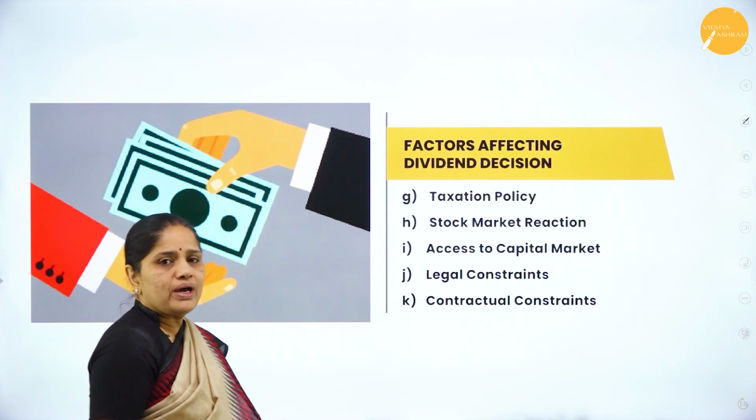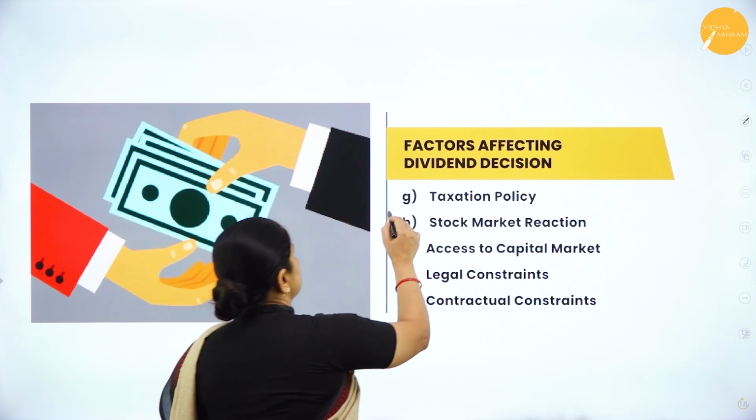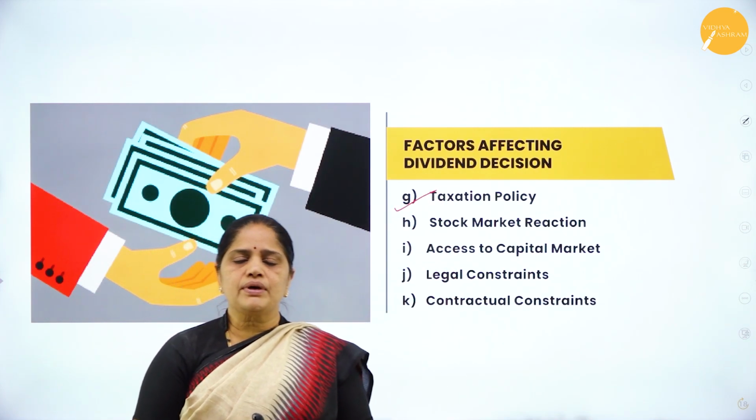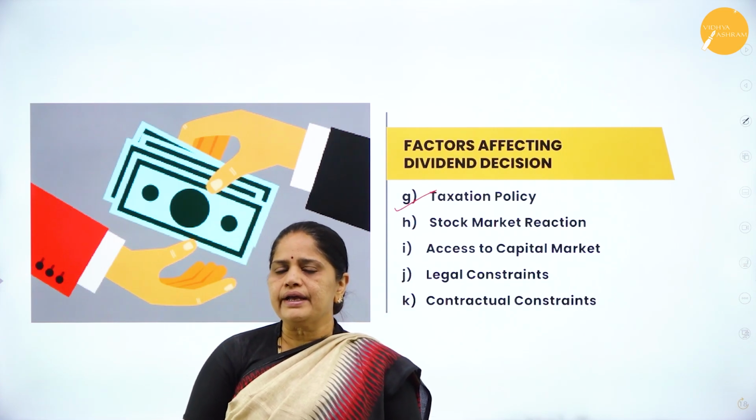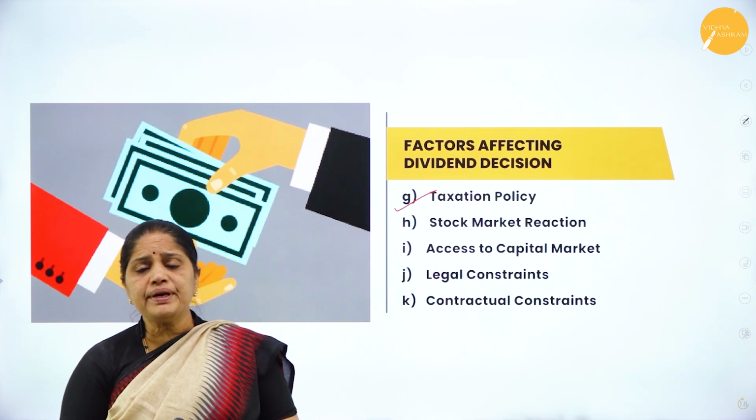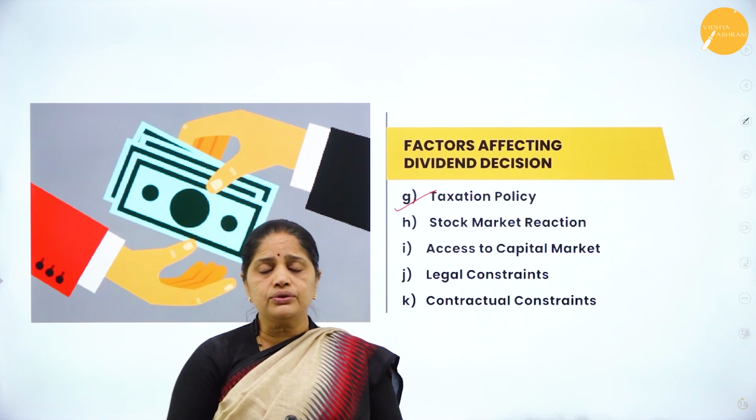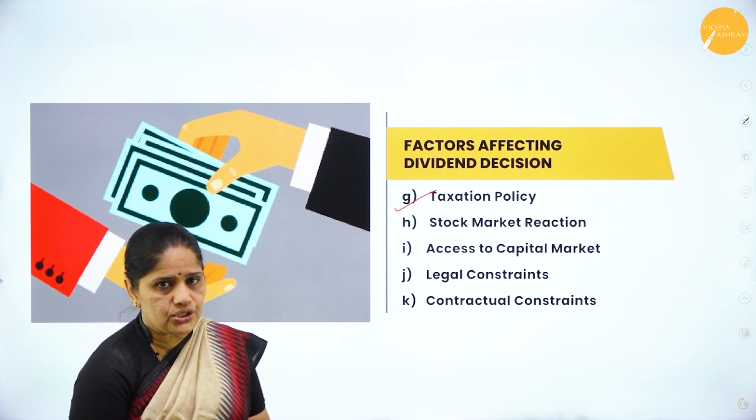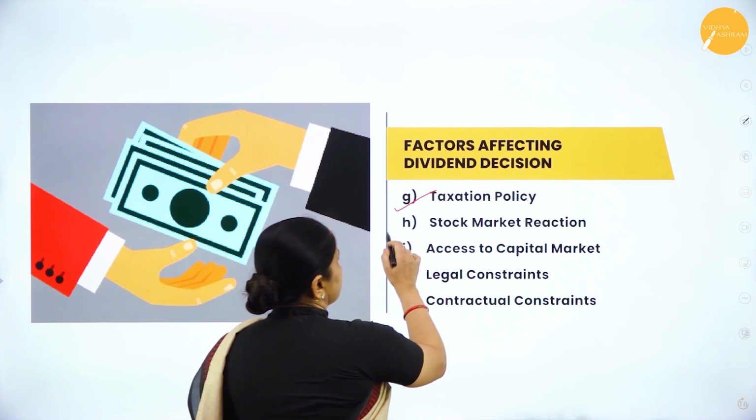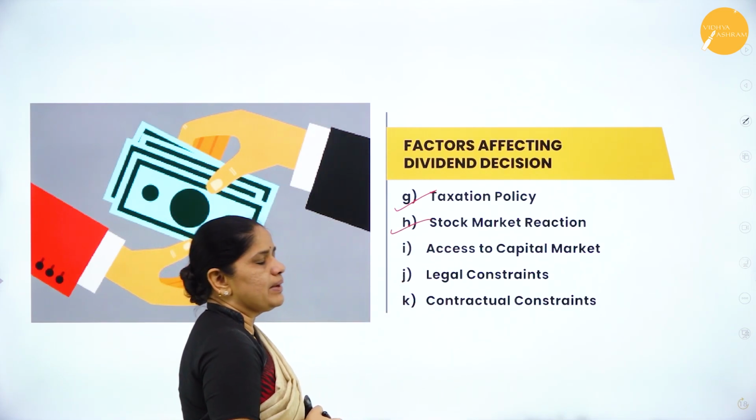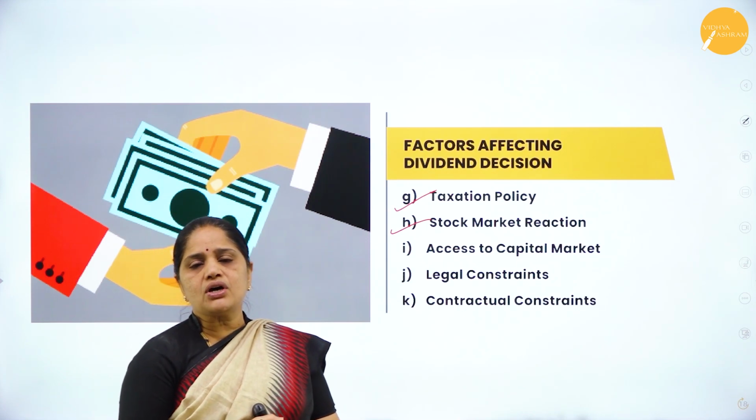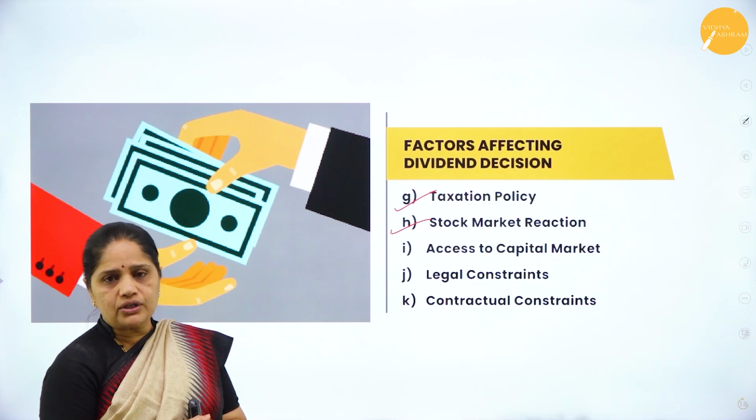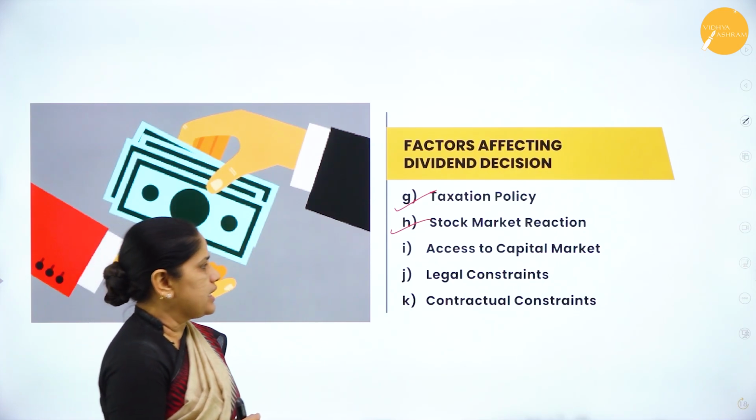Then the next one is the taxation policy. So what is the taxation policy? If the tax to be paid is very high, then the company may resort to a lower payout ratio in dividend decision. Then next one is the stock market reaction. So if the stock market is favorable, then the company may expect to declare dividend to the shareholders.